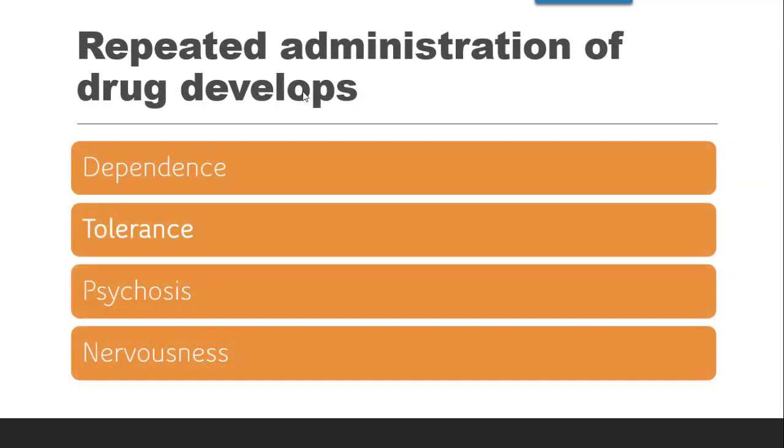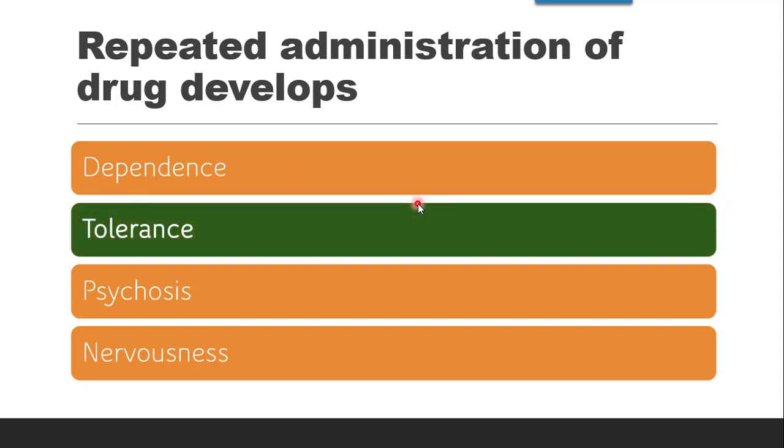Next question is, repeated administration of these narcotic drugs develops, whether they develop dependence, tolerance, psychosis, or nervousness. So the correct answer is tolerance.